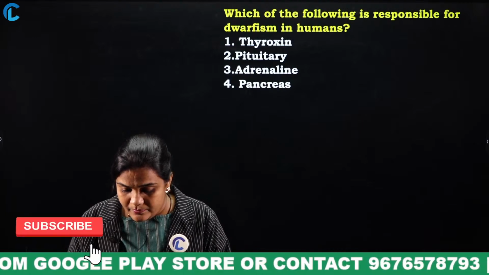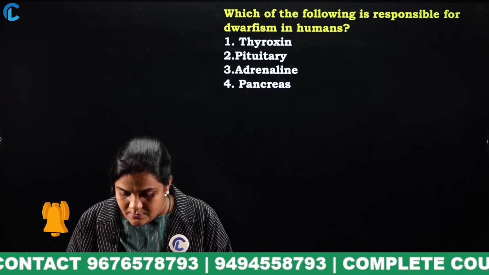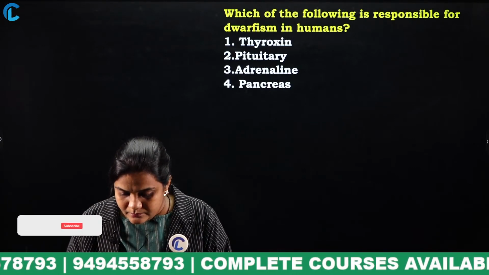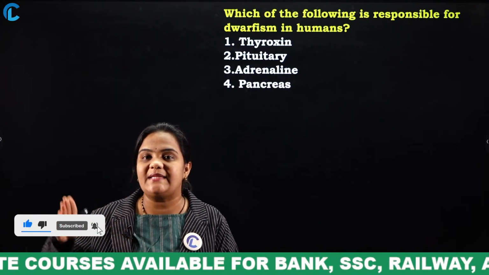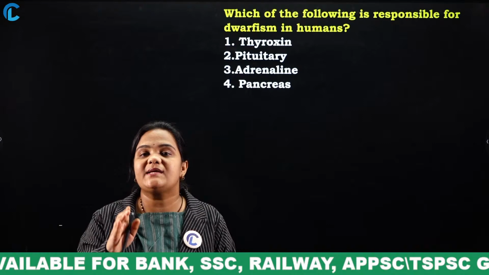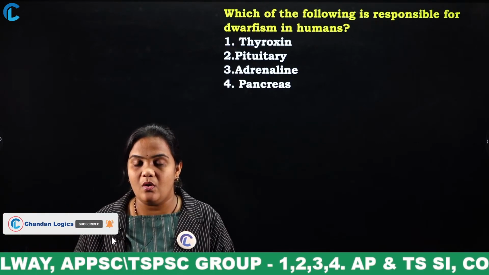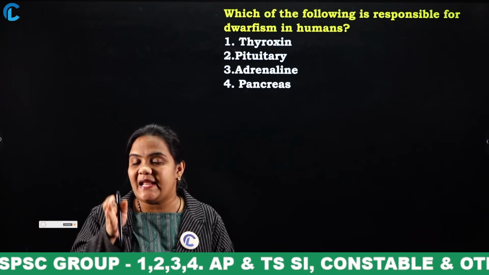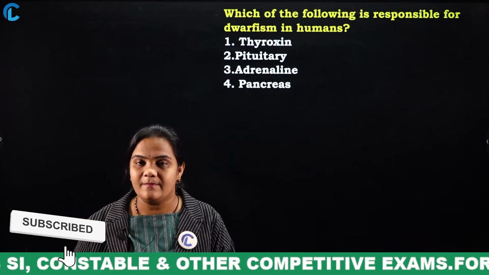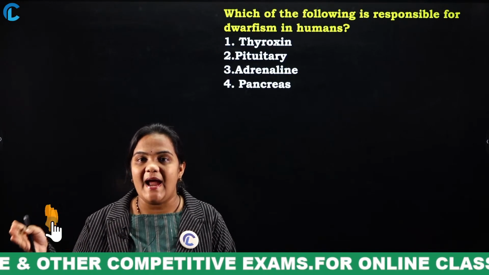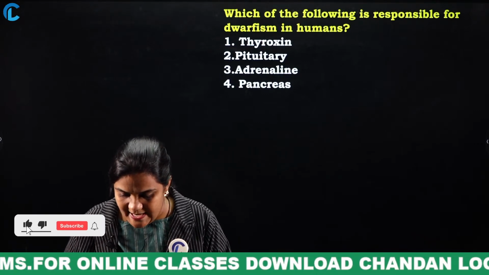How can you say thyroxine? In the name itself you can say thyroxine, it is a thyroid gland, okay. Thyroxine is a hormone secreted by the thyroid gland. If this thyroxine is less in our body, what happens? Our body's weight will increase and we will feel fatigue. That is not the correct answer.